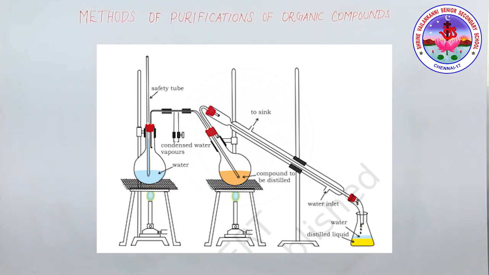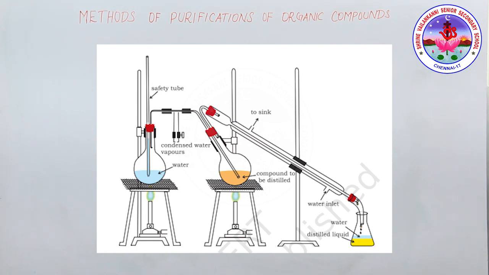The liquid boils when the sum of the vapor pressure due to the organic liquid, P1, and due to the water, P2, becomes equal to the atmospheric pressure P. So P total is equal to what? P1 plus P2. Here P1 is lower than P, so the organic liquid vaporizes at a lower temperature, which is its boiling point.